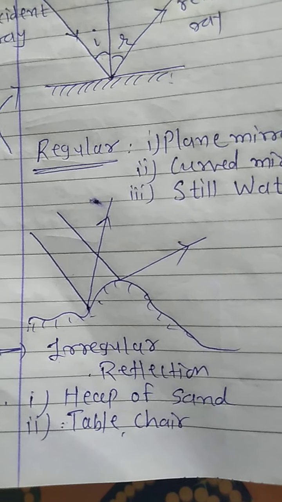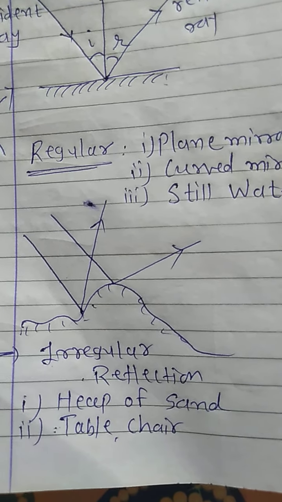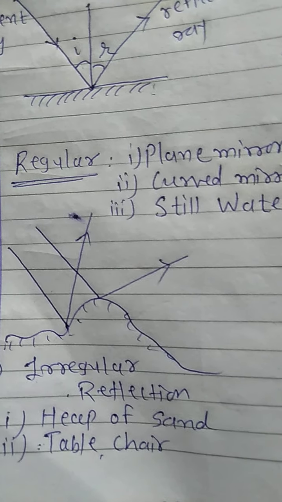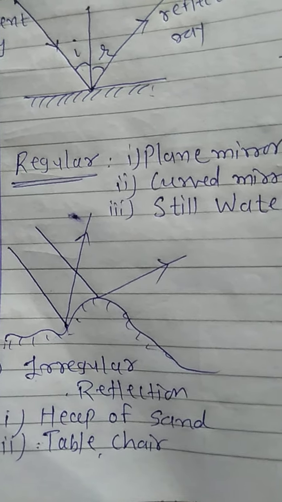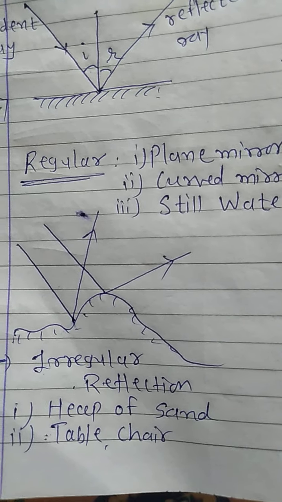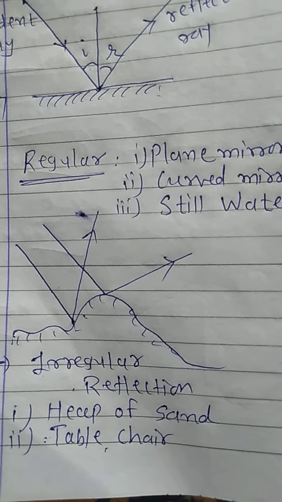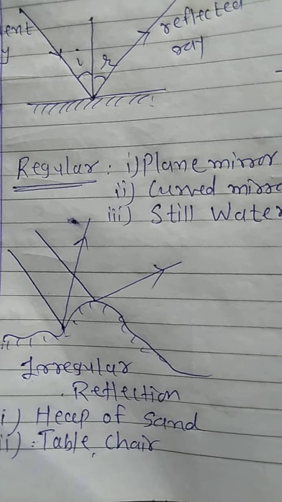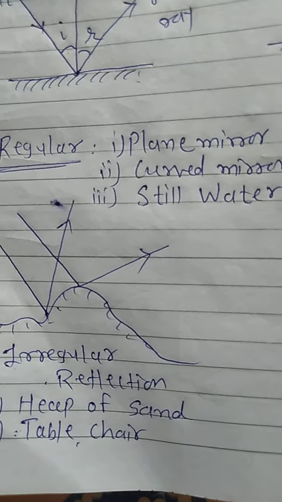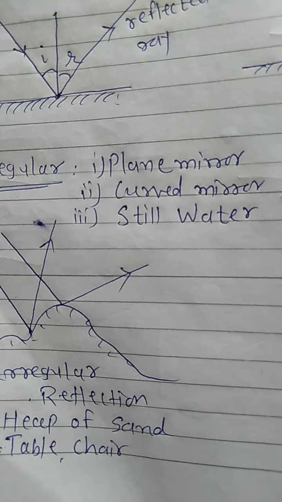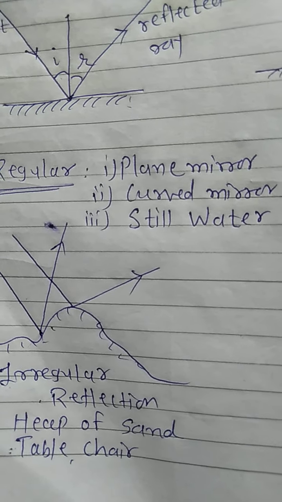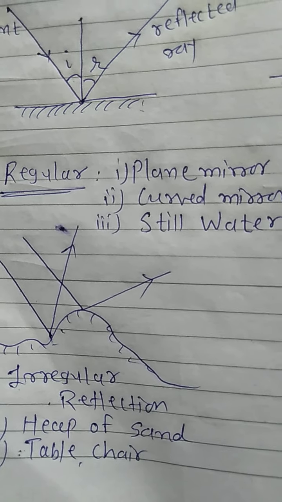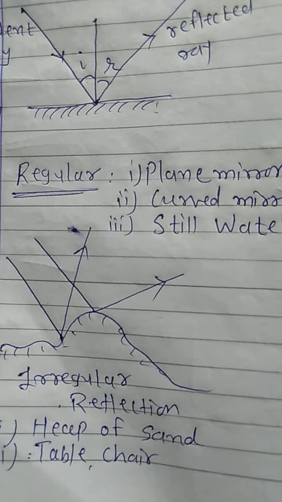Now, irregular reflection happens on an uneven or irregular surface. Always we find that most of the surfaces around us are irregular. Why? Because they are not always polished or flat surfaces. Examples are a heap of sand, a table, a chair or the surface of a car. Always we can find what? Not a flat, even, polished surface. We can find the surface is uneven.